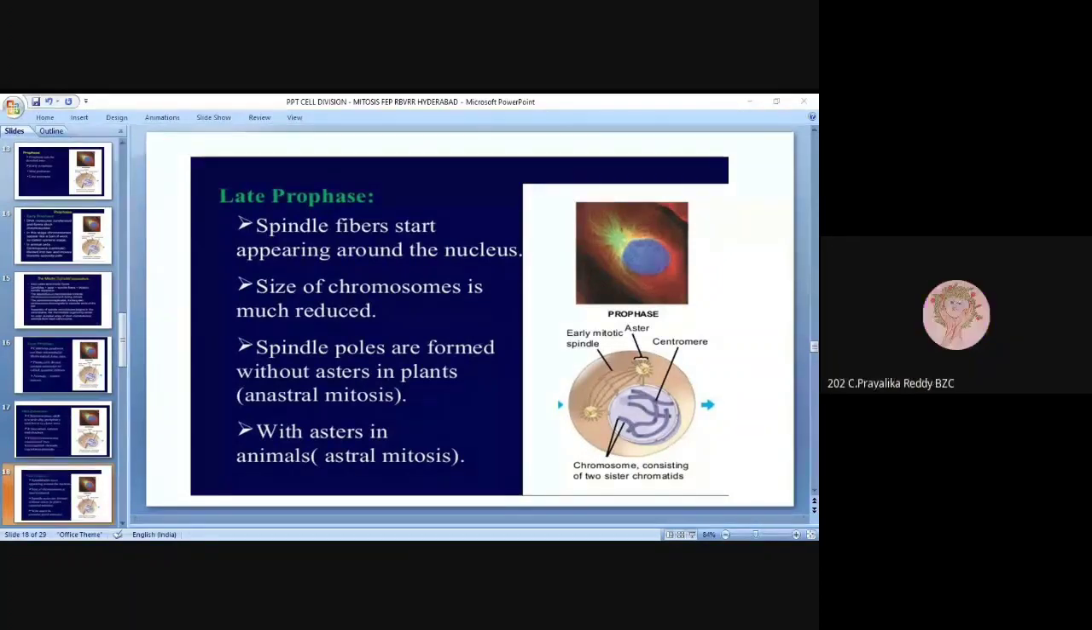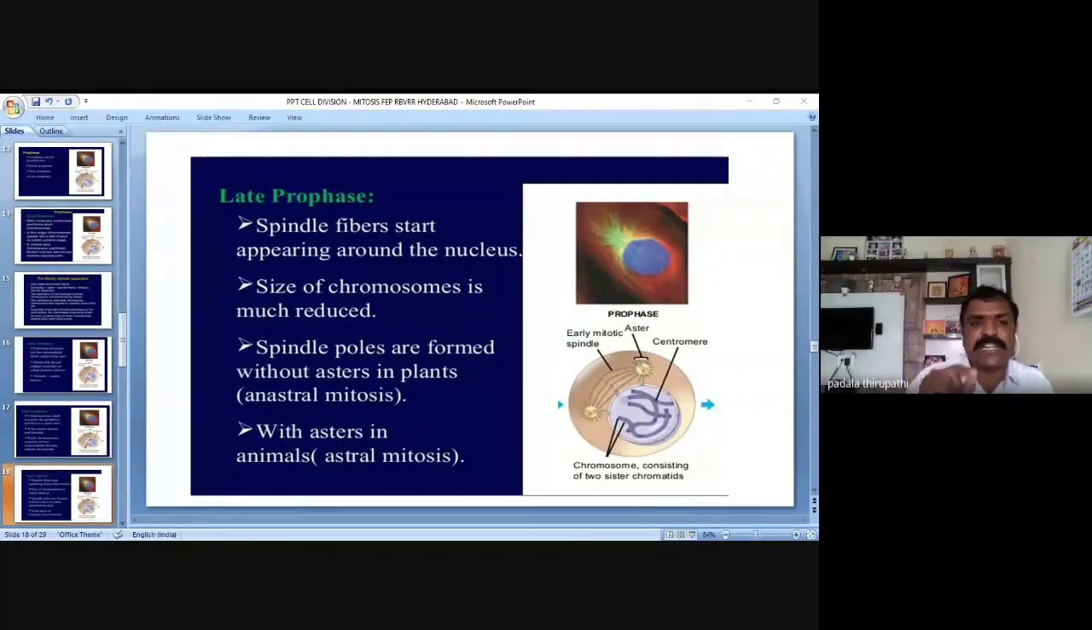So in animal cells, spindle fibers are formed or start from the centrosome or centrioles. Very, very important. And the spindle fibers start appearing around the nucleus. Size of the chromosomes is much reduced. So chromosome size is going to reduce, and short and thickened chromosomes are observed in the late prophase.